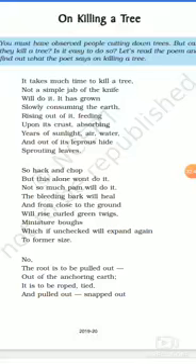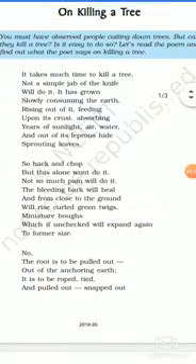Not a simple jab of the knife will do it. It has grown slowly consuming the earth. So the second line, then the third line, and directly to the fourth line there is a comma. So it is called enjambment, when without any punctuation it goes down to the next line.